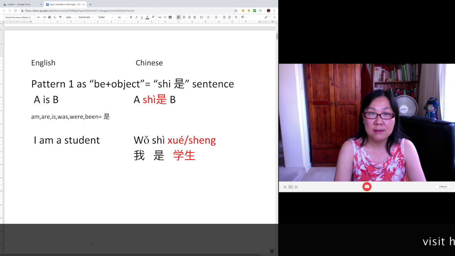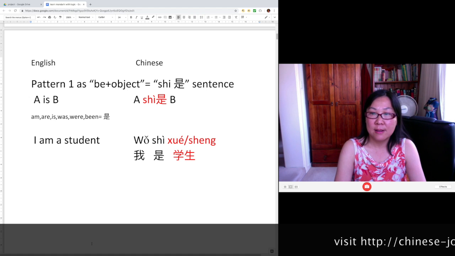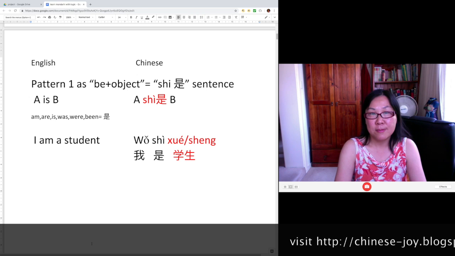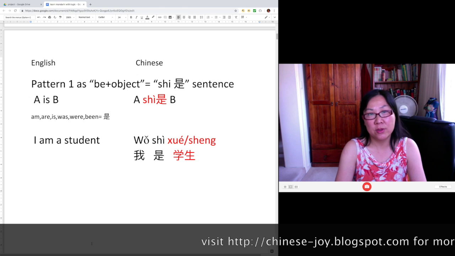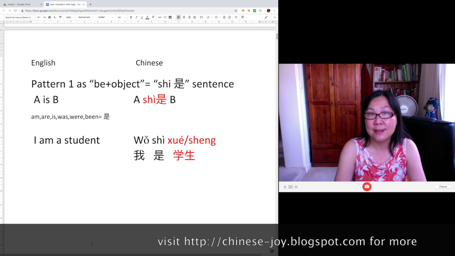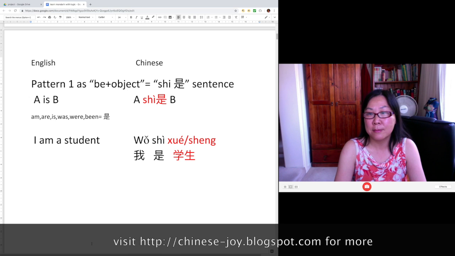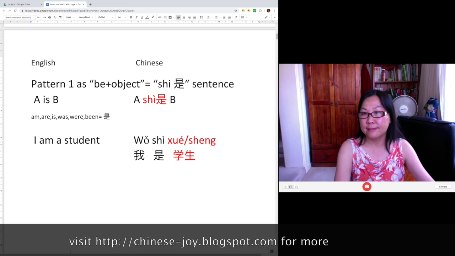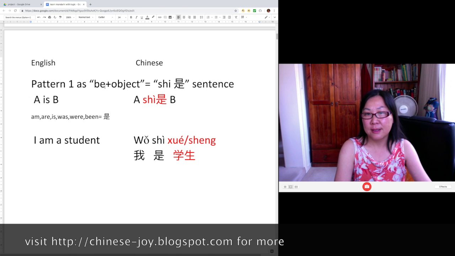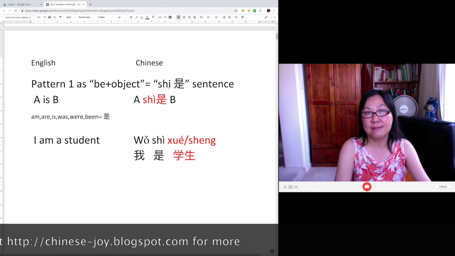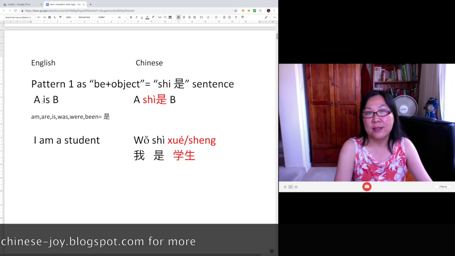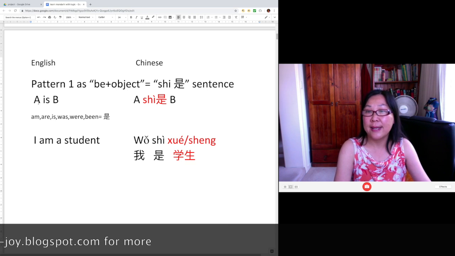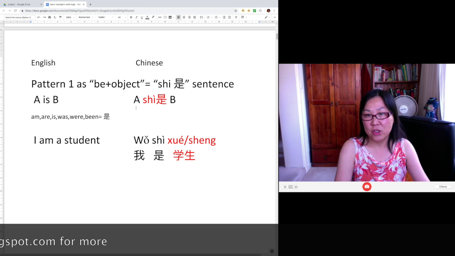This is lesson 1. I'm going to show you 3 sentence patterns in statements spoken by the first person, 我. In total, we're going to learn how to say 4 sentences in Chinese. Pattern 1, be plus object, is 是 sentence. In English, it presents as A is B. In Chinese, it is A 是 B.